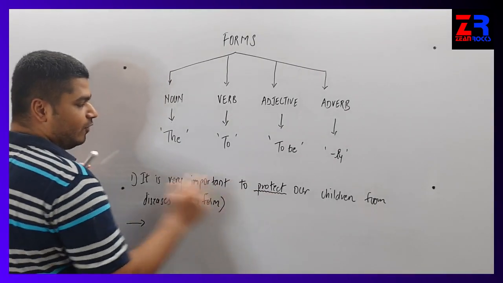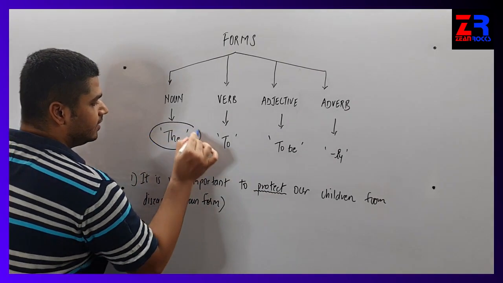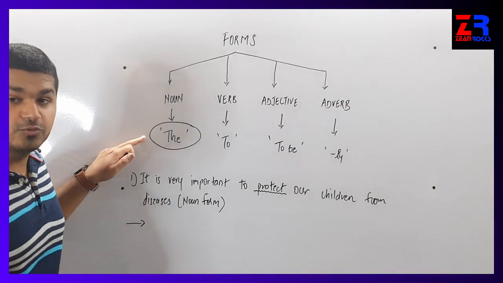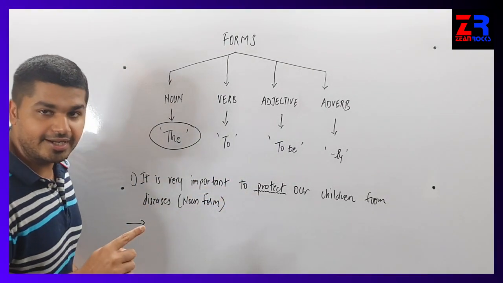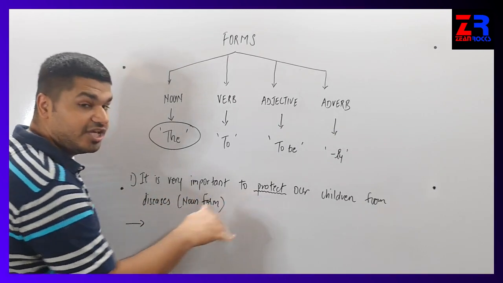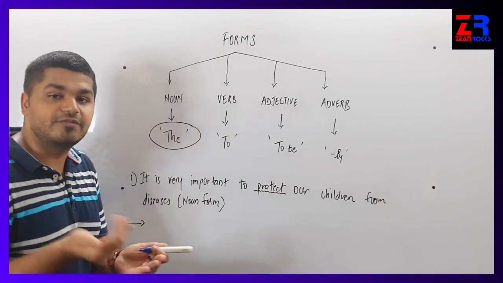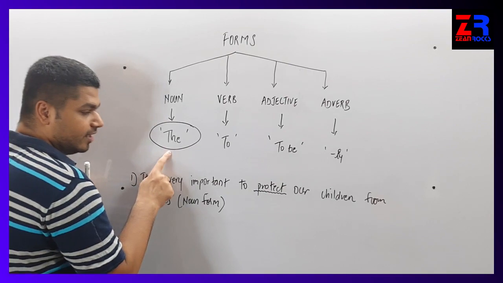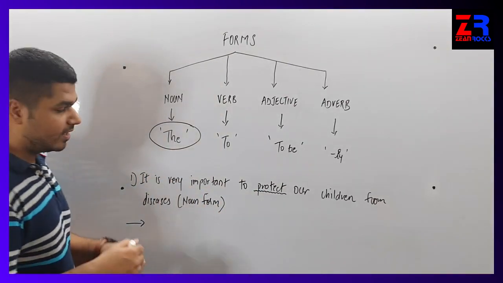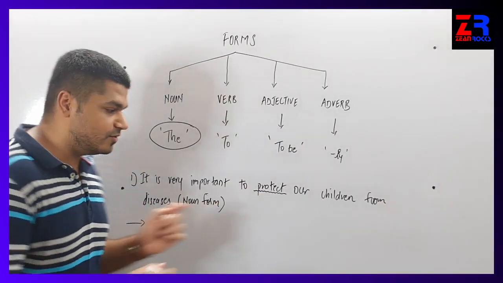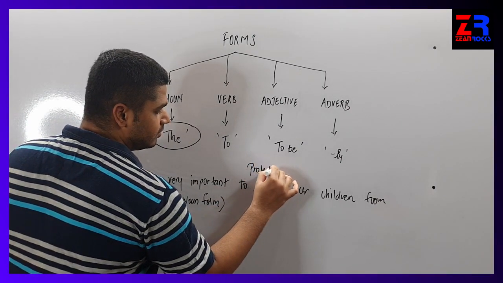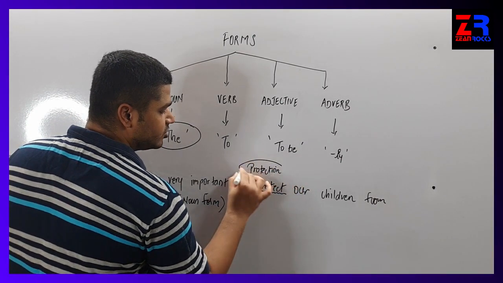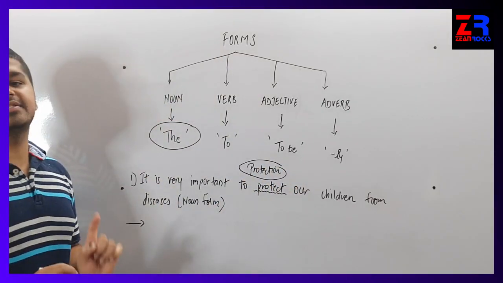So protect, for noun form we use the word the. So the protect, is it sounding right? No. So you have to convert or change this protect into something else so that it will be suitable. So the answer will be the protection. So instead of protect, we have to use the word protection, and we have to rewrite the sentence again.